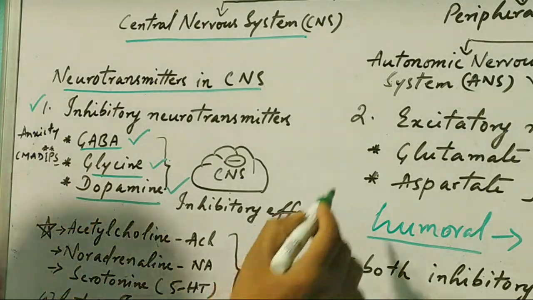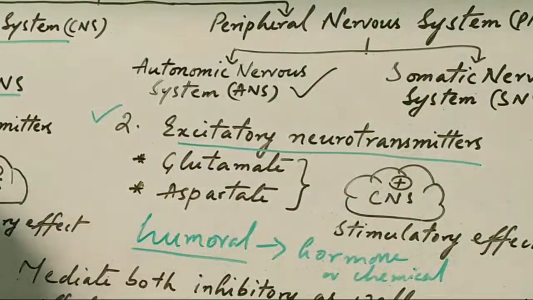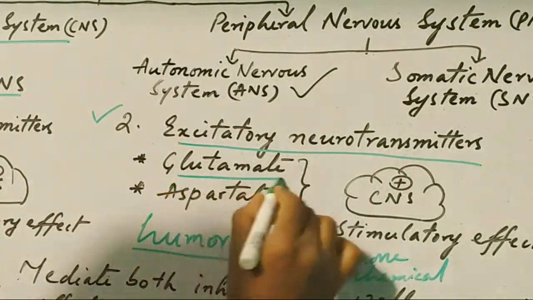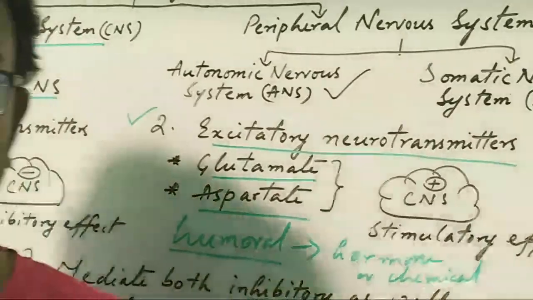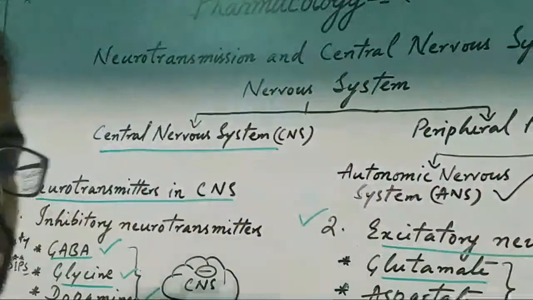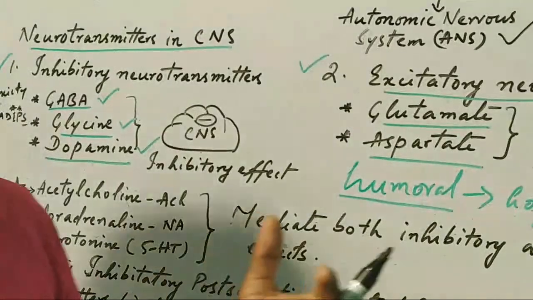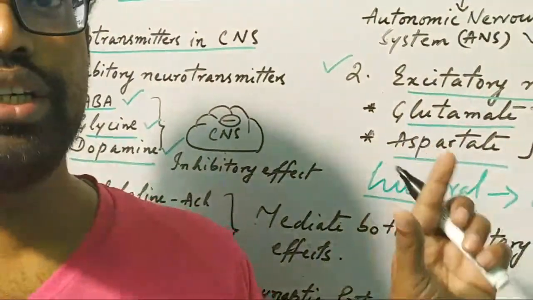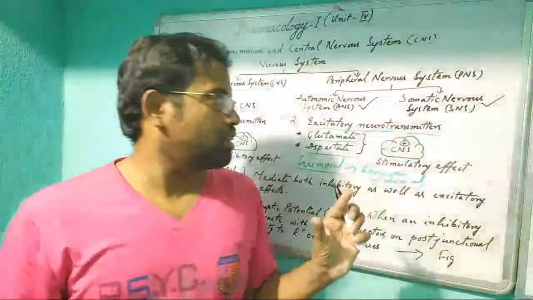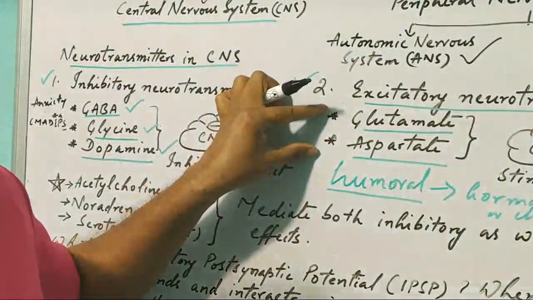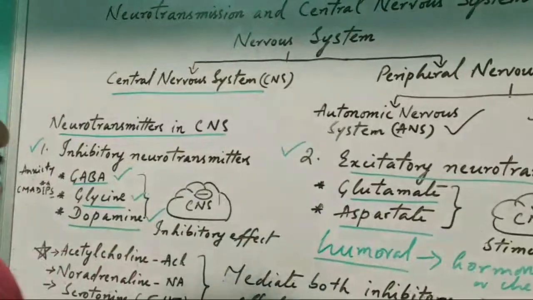And the second one is excitatory neurotransmitters. In that, glutamate and aspartate are purely excitatory neurotransmitters. You may have a question in your mind: then what about acetylcholine? That is also an excitatory neurotransmitter, but sometimes it may have an inhibitory action. So that's why I didn't keep acetylcholine here as a purely excitatory neurotransmitter.